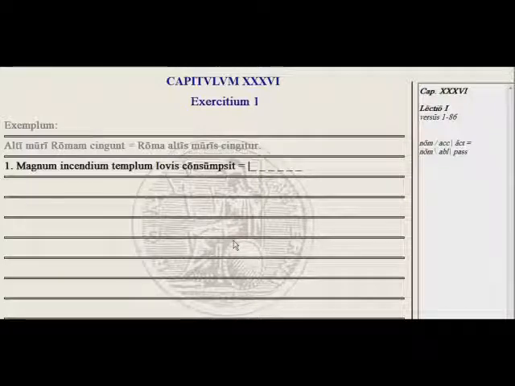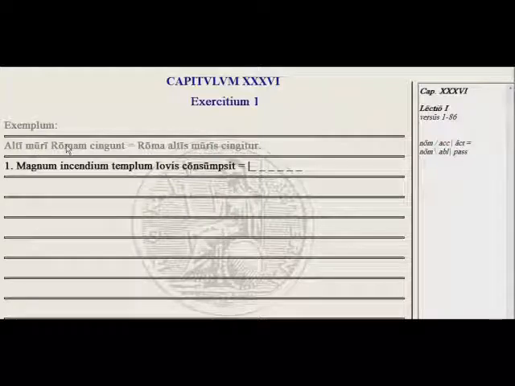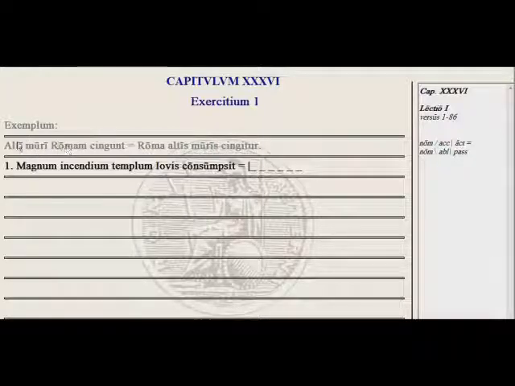Here we have practice with converting active to the passive voice. We have examples here. Alti muri Romam cingunt, high walls encircle Rome. And in the passive, that would be Rome is encircled by high walls. Roma altis muris cingetur. So we're going to practice. If it gives us the active, we'll go to the passive. If it gives us the passive, we'll go to the active.